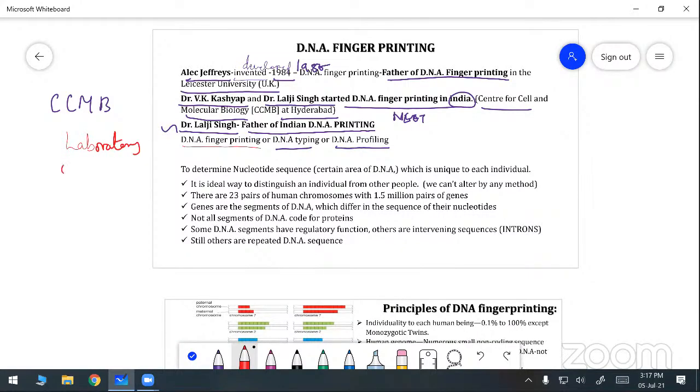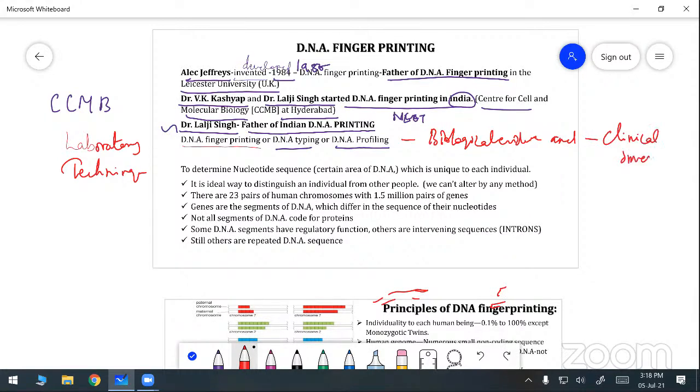DNA fingerprinting is a laboratory technique used to establish a link between biological evidence and a suspect in a criminal investigation. It is one of the definitions for DNA fingerprinting.